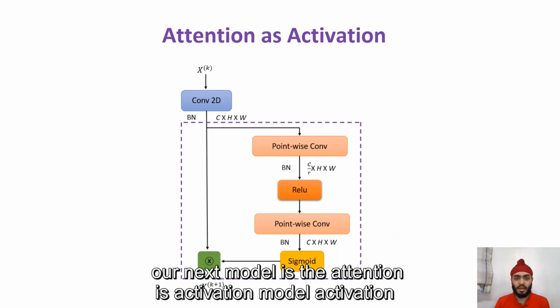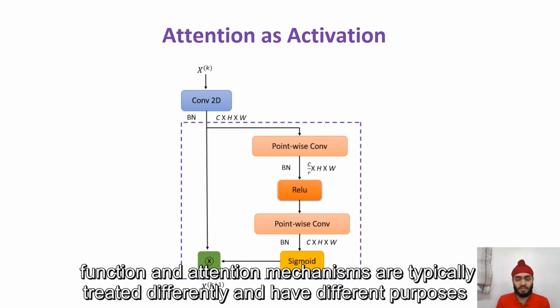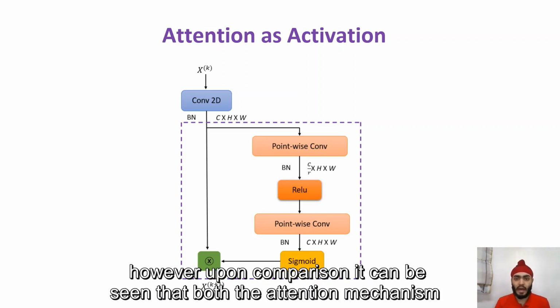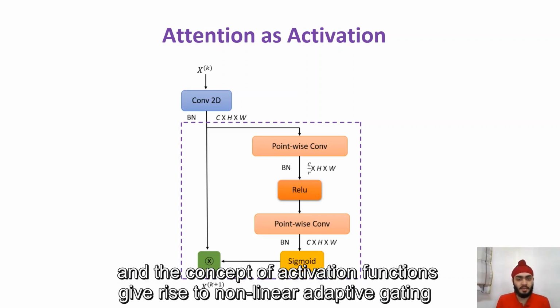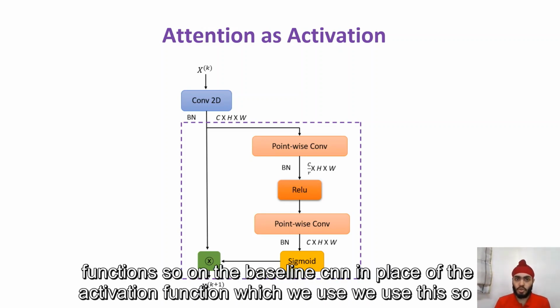Our next model is the attention as activation model. Activation functions and attention mechanisms are typically treated differently and have different purposes. However, upon comparison, it can be seen that both the attention mechanism and the concept of activation functions give rise to non-linear adaptive gating functions. So on the baseline CNN, in place of the activation function, we use this.